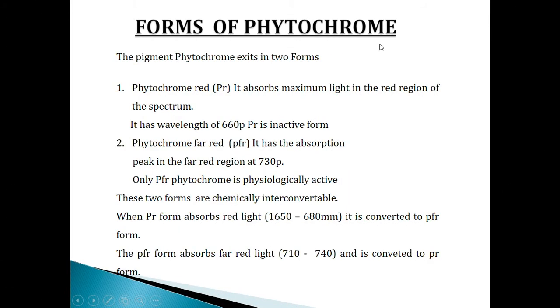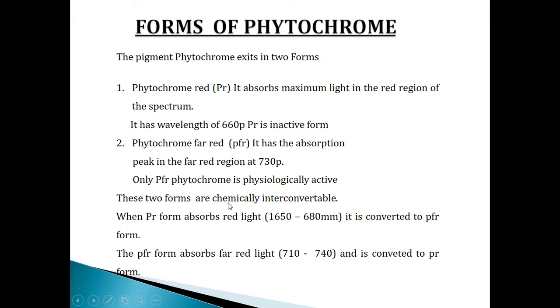Forms of phytochrome. The pigment phytochrome exists in two forms. Number one is phytochrome red, and number two is phytochrome far red. Phytochrome red absorbs maximum light in the red region of the spectrum. It has a wavelength of 660 nm. PR is the inactive form; PR means phytochrome red. Number two is phytochrome far red, PFR. It has the absorption peak in the far red region at 730 nm. Only PFR phytochrome is physiologically active.